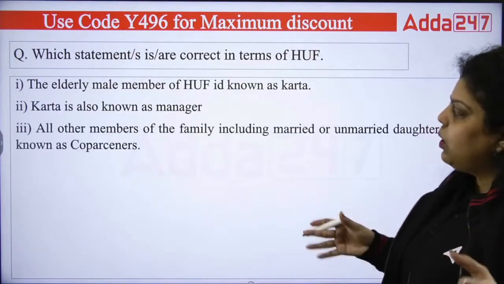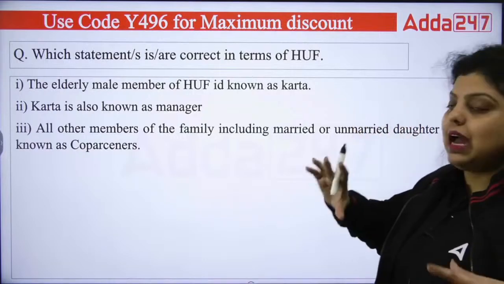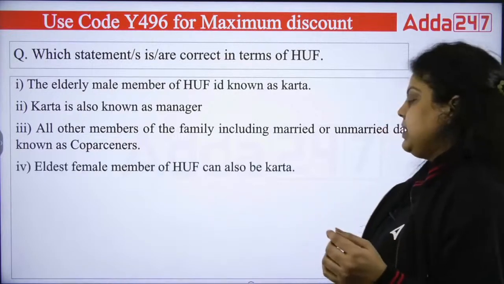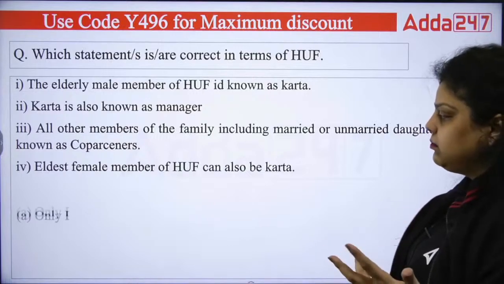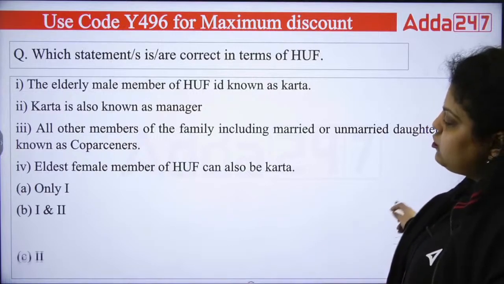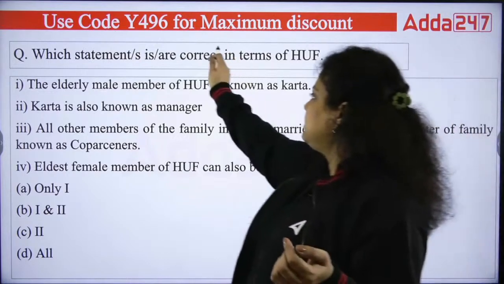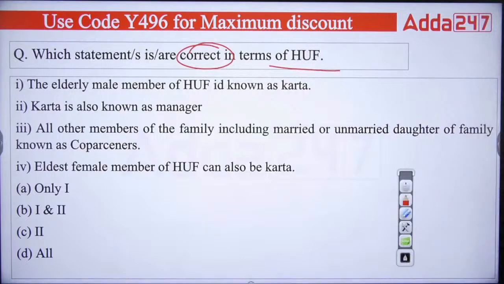Third, all the members of the family, including the married or unmarried daughter of the family, are known as coparceners. It means they have the right to the property. Fourth, the eldest female member of the Hindu undivided family can also be a Karta. Options: only one and two, and all.